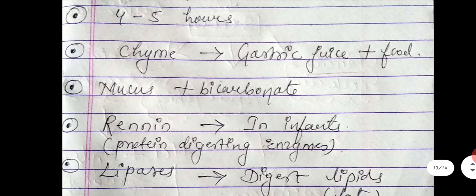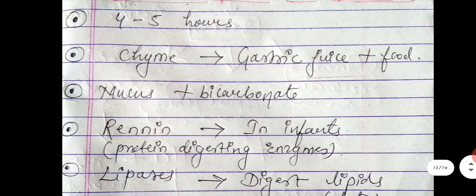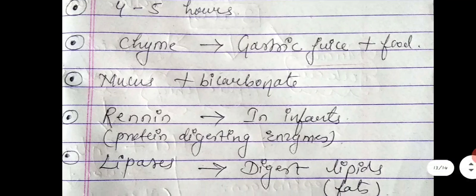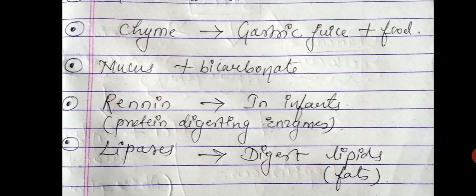Next is renin. In the stomach, in some quantities, renin is also produced. Gastric juices also secrete renin, and you have to remember that renin is only secreted in children and infants.